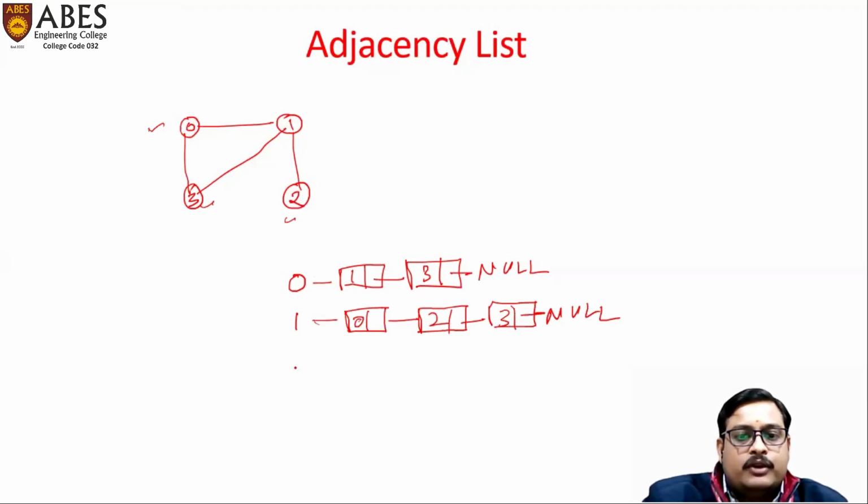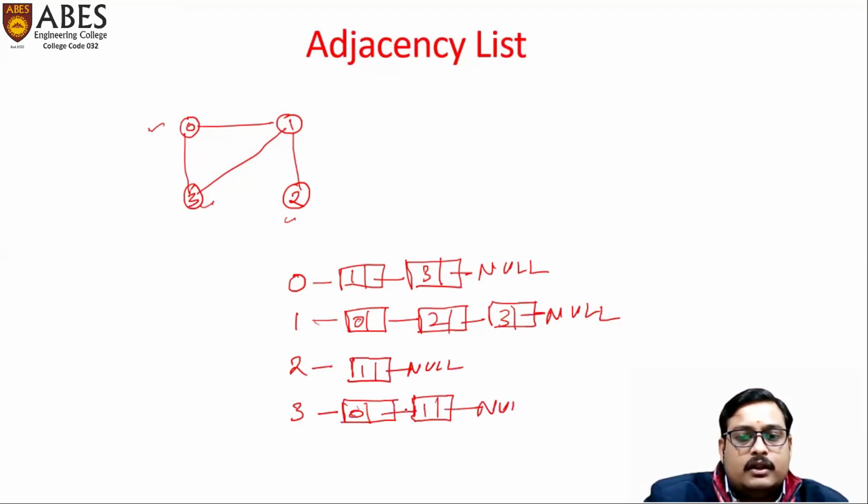Now come to vertex 2. What are the edges connected to 2? Only one edge, that is 1. So only 1 is adjacent to this vertex 2. So we'll have one node in this list. Now come to 3. So 3 has two adjacent vertices, that is 0 and 1. So we'll have two nodes in this list. So we'll have 0 and then 1 and then null.